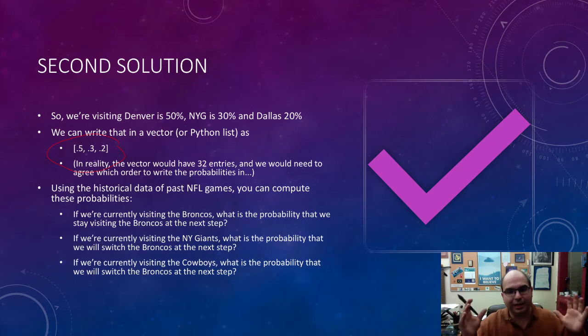Now I want a list. I actually don't want a dictionary, which would make more sense, right? Because I could say, oh, what is the probability of Denver, right? No, I actually want a list. There's a reason for that, and it'll become obvious in a little bit, but for now, just trust me, okay? So that means that we need to know the order in which the teams are arranged. You can do it alphabetically if you want, okay? What I suggest that you do is that you have a dictionary, right? And initially, the dictionary is empty, okay?